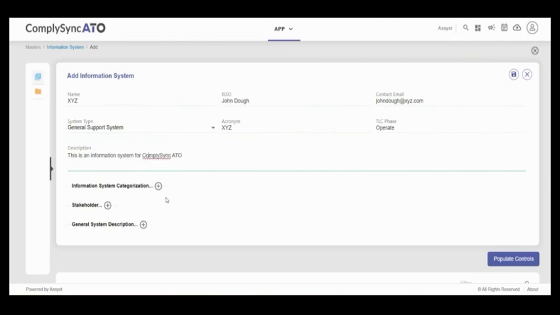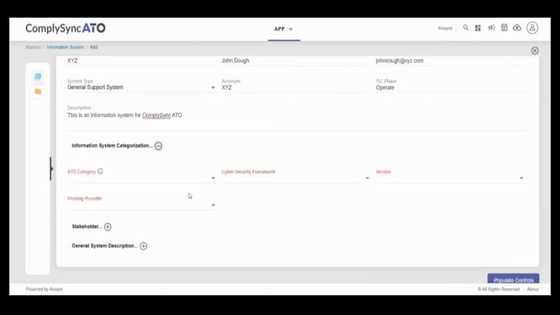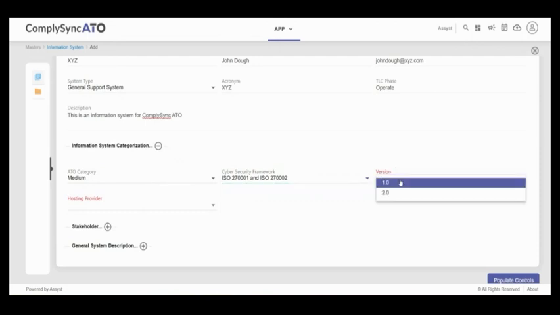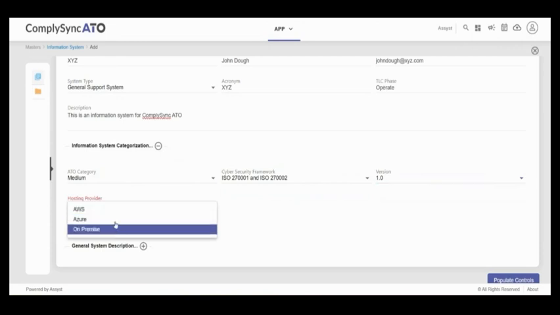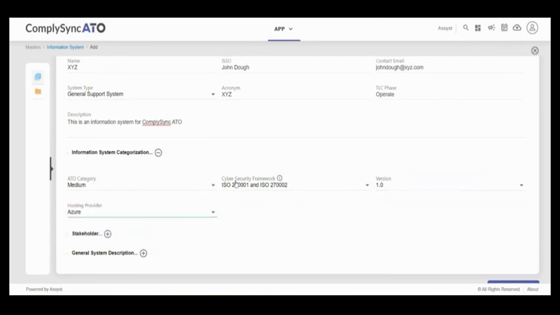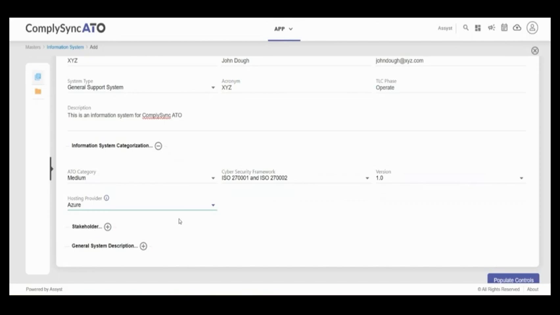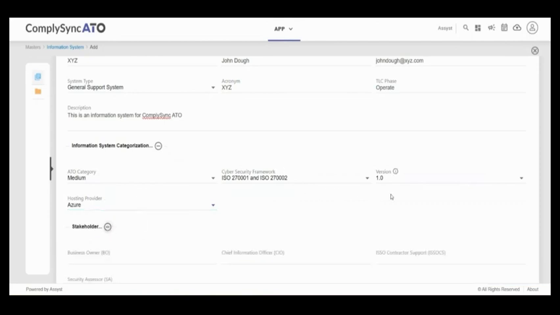Once we've filled in this basic information, we then go to information system categorization, where we have our ATO category. We're using medium for this, but as you saw, we have low, medium, and high. We have the cybersecurity framework, and we have our version. So this is all NIST RMF compliant. It's all with the latest standards. And we also have our hosting provider. For this, we're just using Azure, but it works if you're using AWS or if you're doing an on-prem system as well.